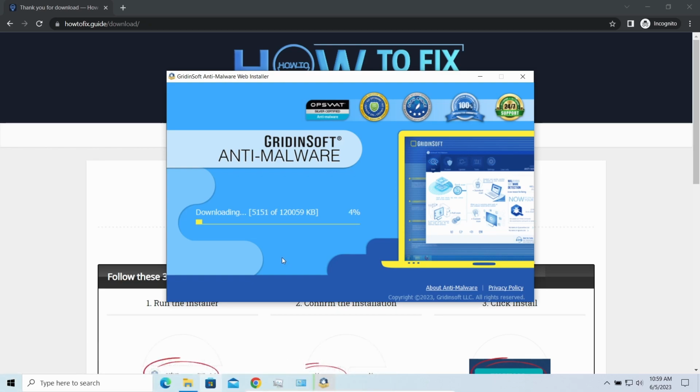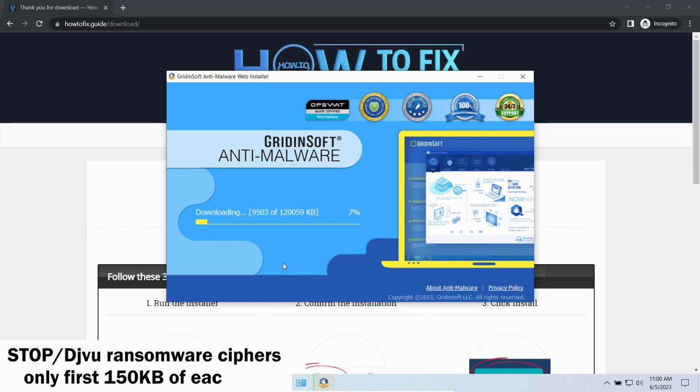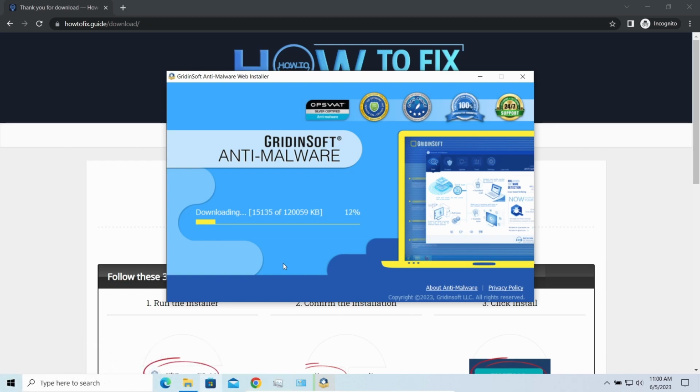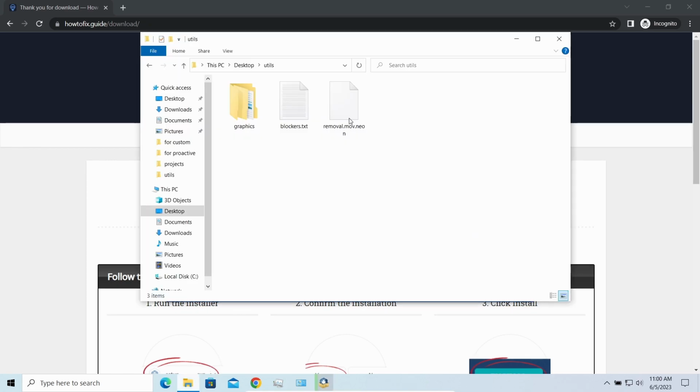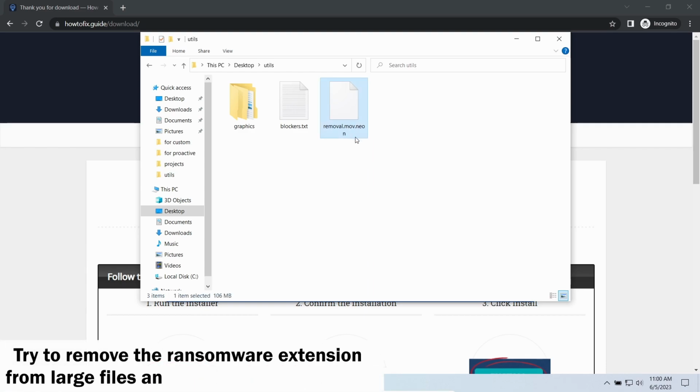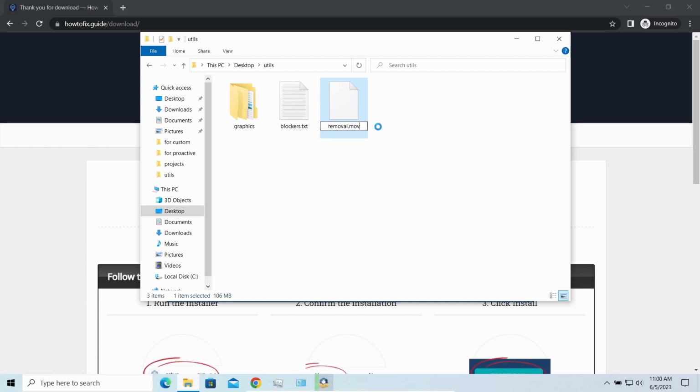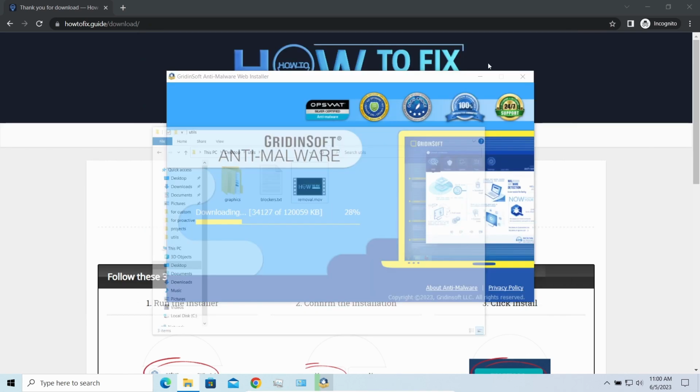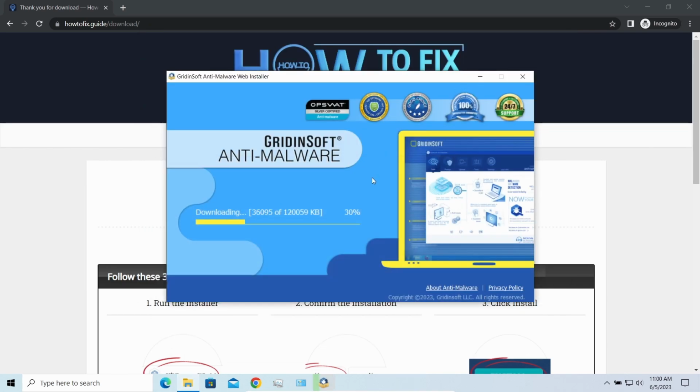And meanwhile, I will tell you a couple of things regarding data recovery. First of all, any STOP ransomware sample ciphers only 150 kilobytes of data at the file's beginning. For documents and photos of typical sizes, it is critical. They are getting entirely encrypted. But for larger things, especially for music files and video, not all is lost. Some pictures and other files that are over several megabytes large can be restored or even accessed without any decryption. Using specific software like the good old Winamp, for example, you can open files almost flawlessly. Just remove the ransomware extension and give it a try.